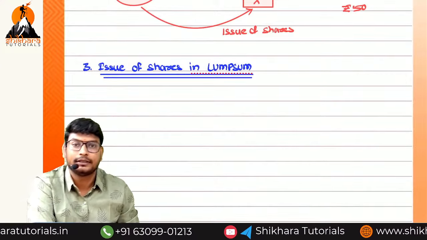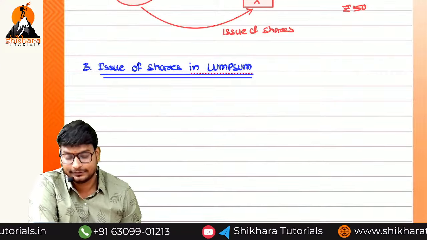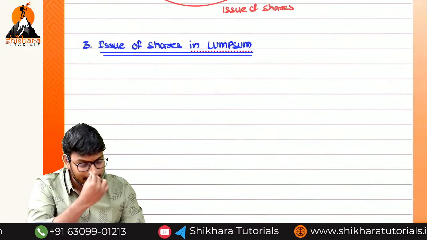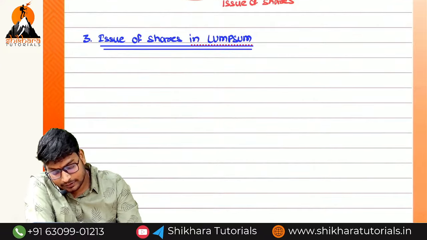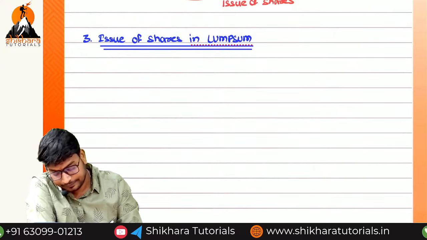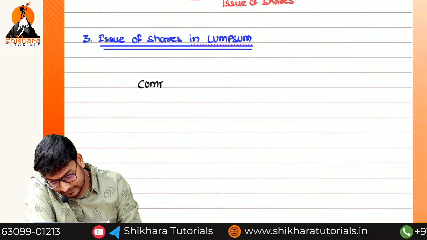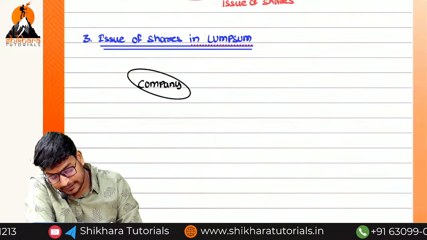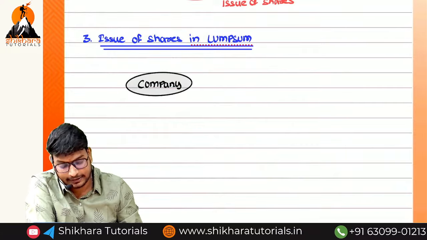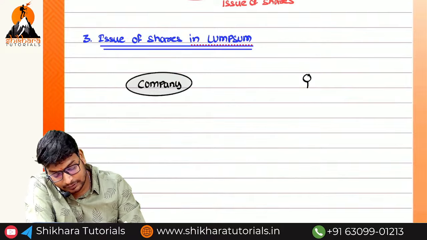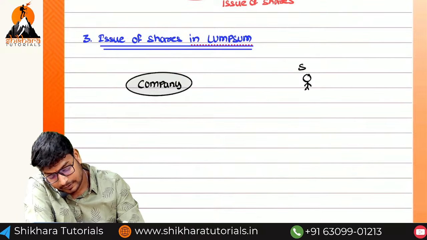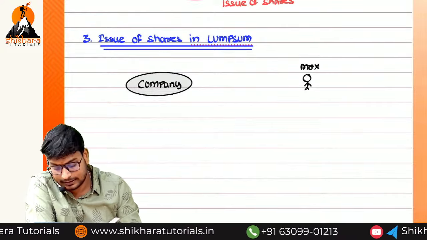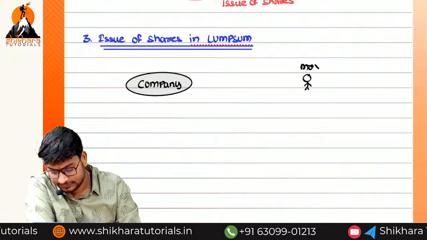In Telugu, a bribe is called lump sum. So what is this concept? Let us take one company as an example. You can write this example, then only you will get the clarity. There is a company, and a person called Mr. X, a shareholder, or we can take Ashwanta.